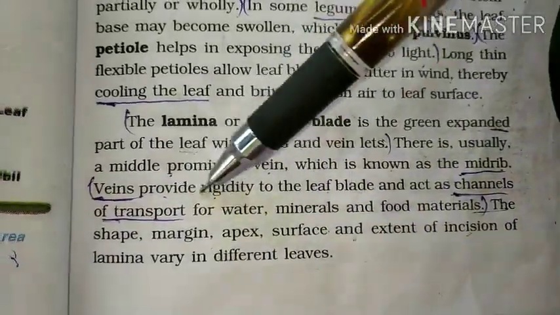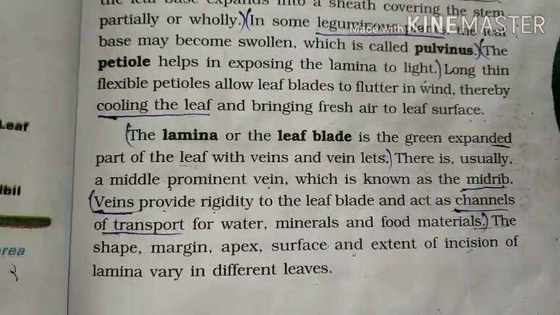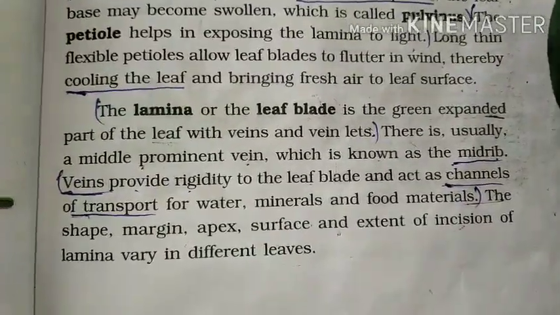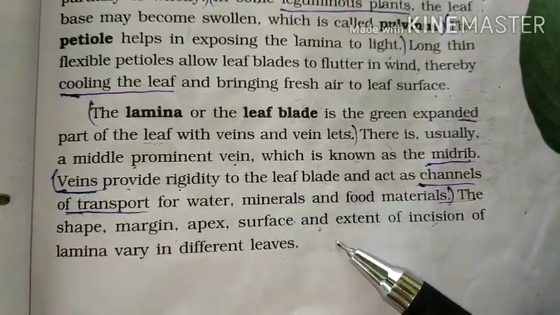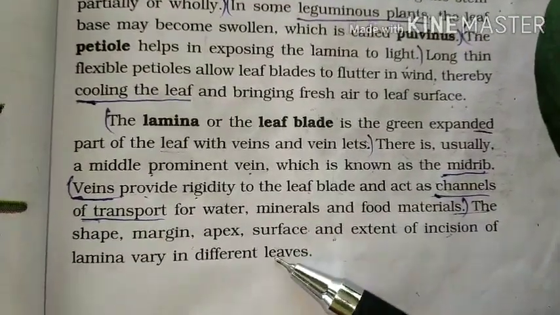The shape, margin, apex, surface and extent of insertion of the lamina vary in different leaves. It differs according to the species and according to the leaves. It may differ from species to species.